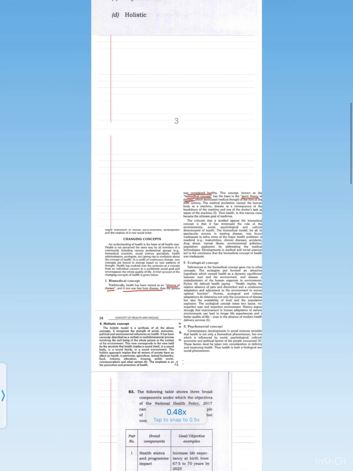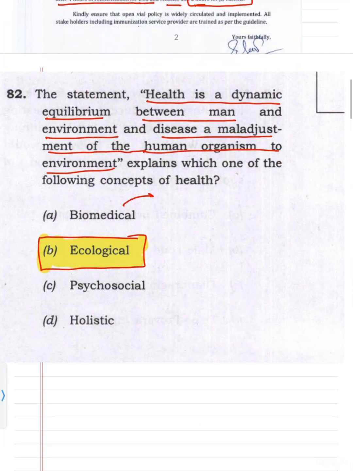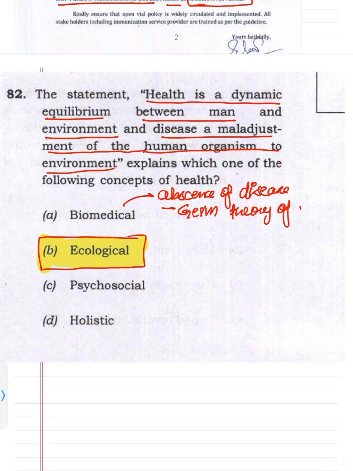So what is biomedical concept? Biomedical concept says it is the absence of disease, and it is based on the germ theory of disease. Second concept we have read, ecological. It says that health is about the equilibrium between man and the environment.